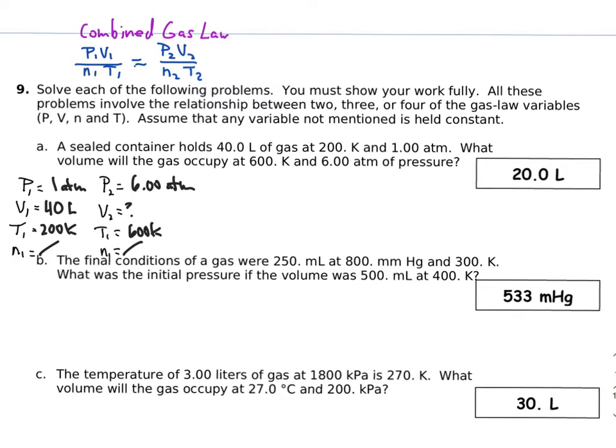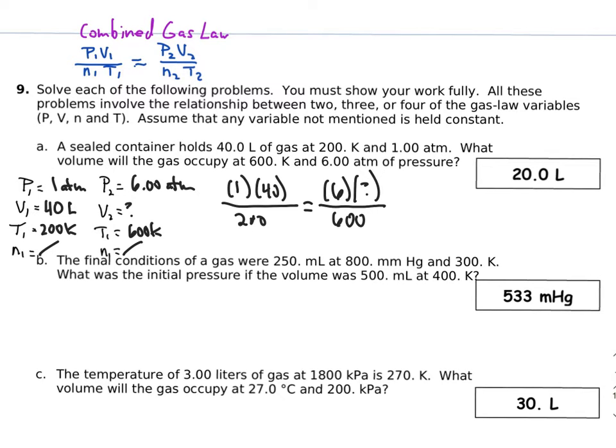So they want to know, if you don't change the number of particles, that's moles, N, what has to happen, or what's going to happen to the volume. So we're assuming that the container is something that can expand or contract. So I'm going to fill this in with our combined gas law. So P1 V1 over T1 is equal to P2 V2 over T2. So a little bit more complicated. We have to be able to isolate V2 by itself.